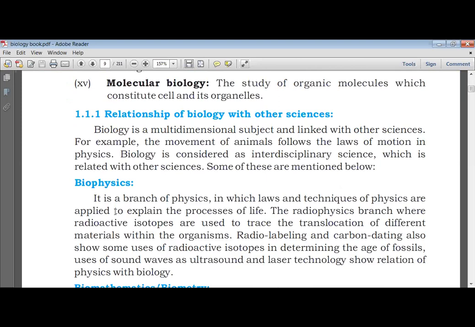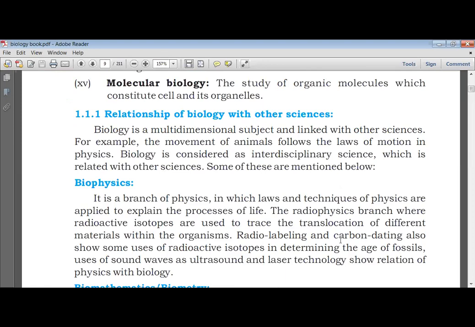Biophysics is a branch of physics in which laws and techniques of physics are applied to explain the processes of life. Radiophysics is the branch where radioactive isotopes are used to trace the translocation of different materials within the organisms.